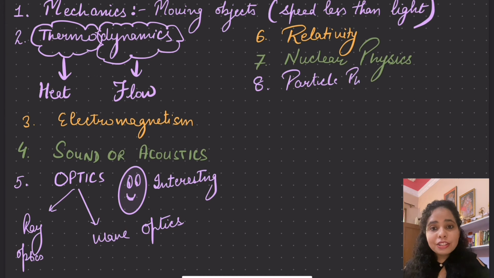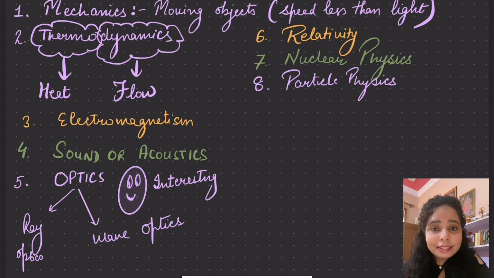Then the eighth branch is called particle physics, which deals with the ultimate particles of which matter is made up. That is, we study what particles are contained in matter. Right now we only know one thing, that electrons are the basic units of an atom, but in particle physics we say that there are sub-electronic particles called quarks.